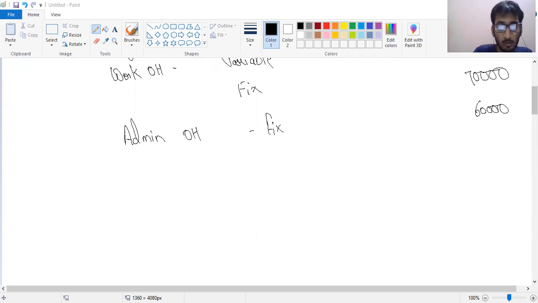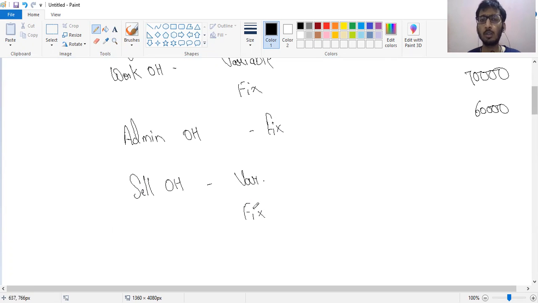Last is selling overhead, which is also variable and fixed. We have two methods to do this question. First, like this we are doing. Second, we can do it separately for variable and for fixed. That could also be one method. So it would be 80% fixed, so 80,000 and 20,000.